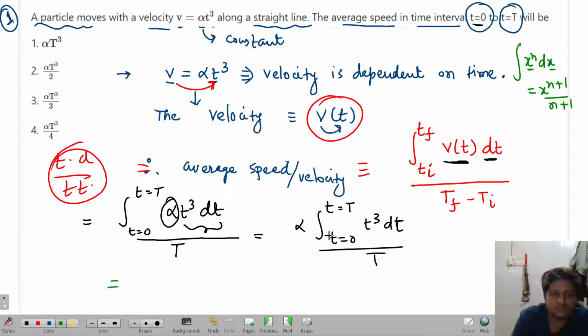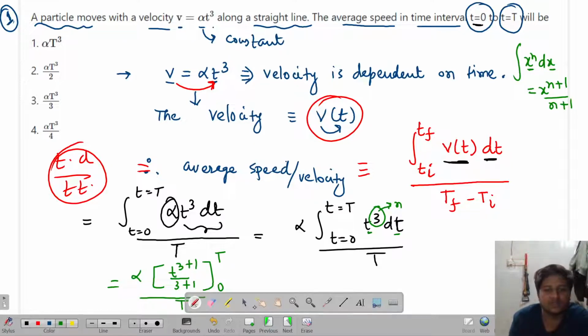So what will it become? The variable here and here are similar, and t to the power of n is there, where the value of n is 3. So when we solve it, alpha times t to the power of 3 plus 1 divided by 3 plus 1. The limits I have put here are the lower value and the higher value, so the lower value 0 and the higher value capital T will be put in, all divided by capital T.